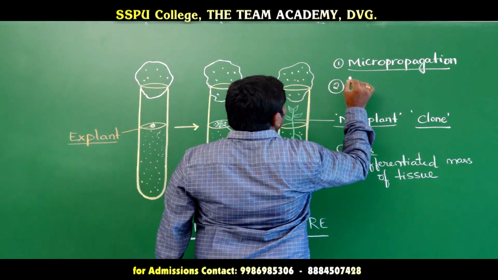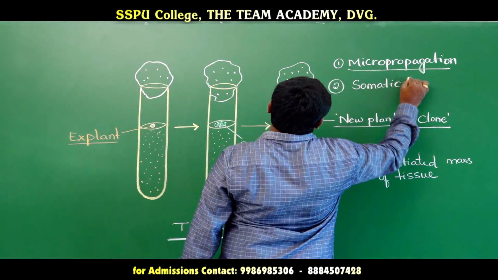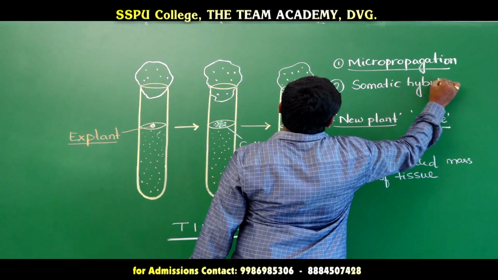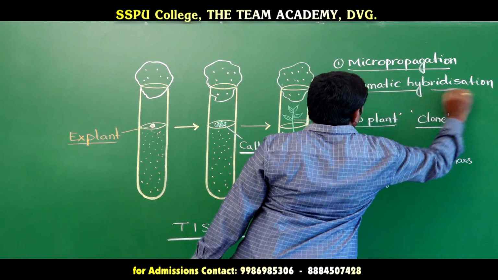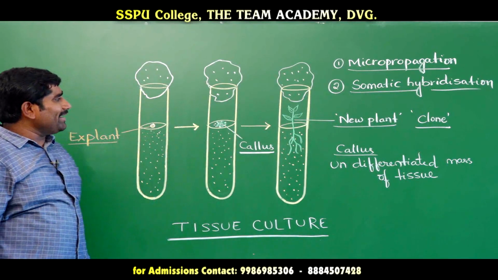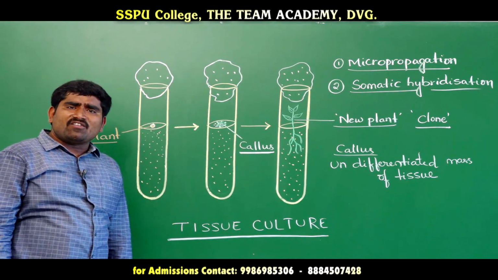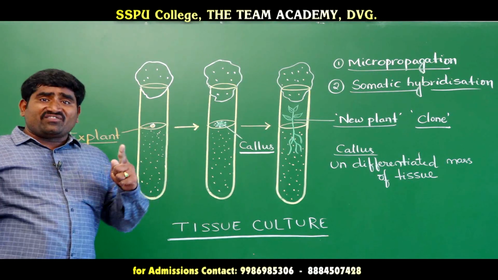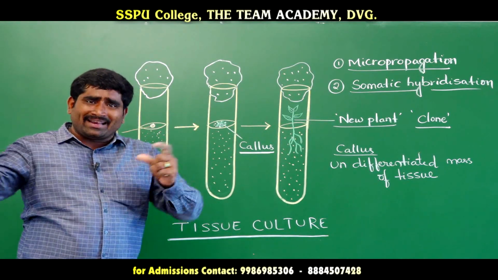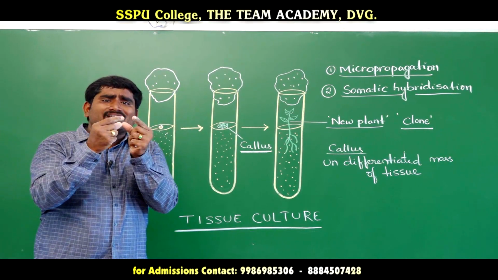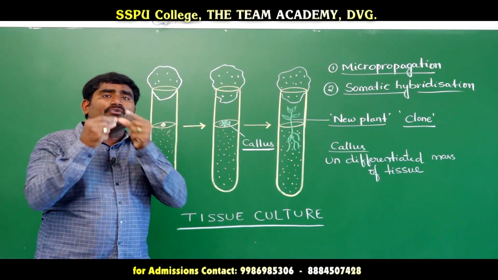The second one is somatic hybridization, a very important application. What is somatic hybridization? Fusion of protoplasts is known as somatic hybridization. One protoplast is taken from one plant, and another protoplast is taken from another desirable plant. These two protoplasts are kept inside a test tube or in the nutrient medium to fuse.